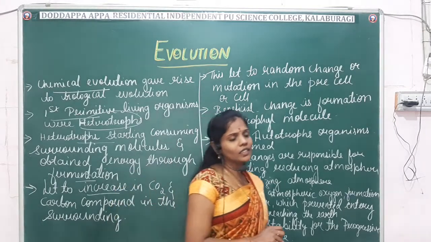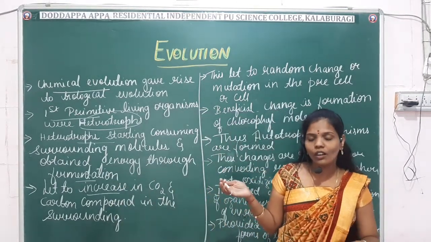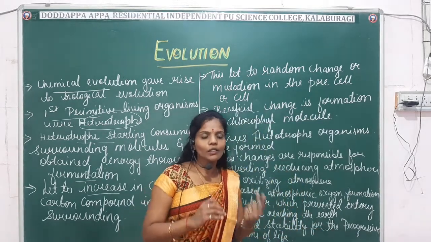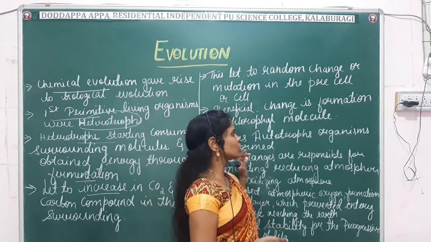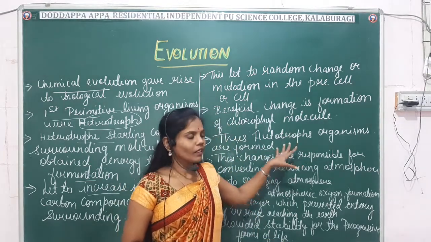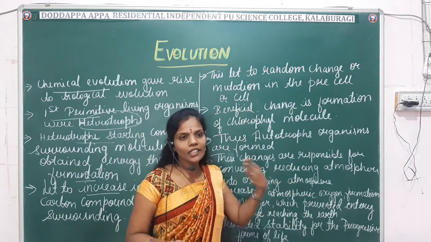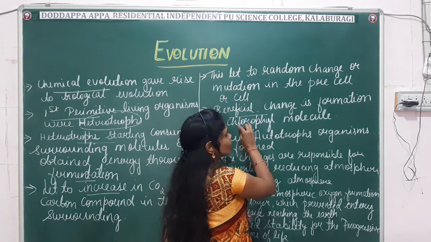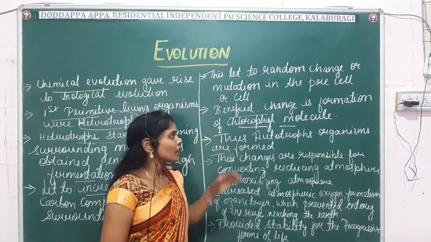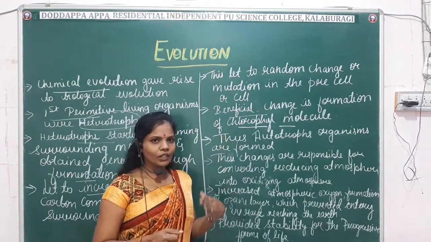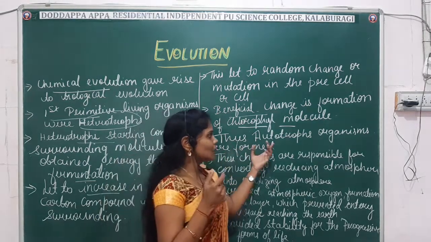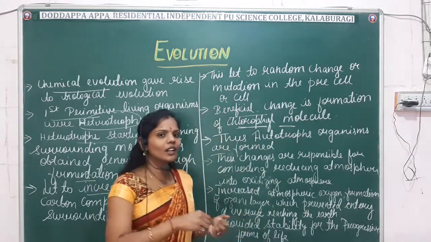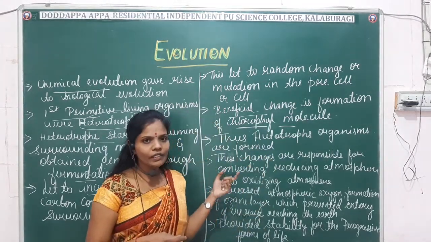Okay, so this mutation may be useful, or harmful, or neutral. But one of the beneficial changes which occurred was the formation of the chlorophyll molecules. After the formation of the chlorophyll molecule, what happened here? Autotrophic organisms were formed. After the formation of chlorophyll molecules, the autotrophic organisms were formed.